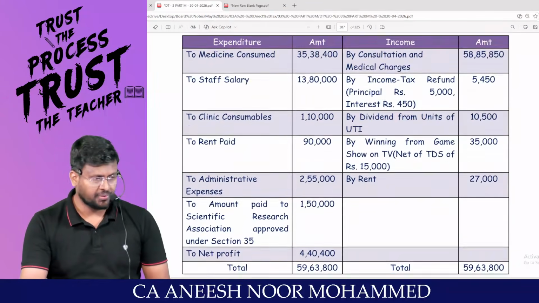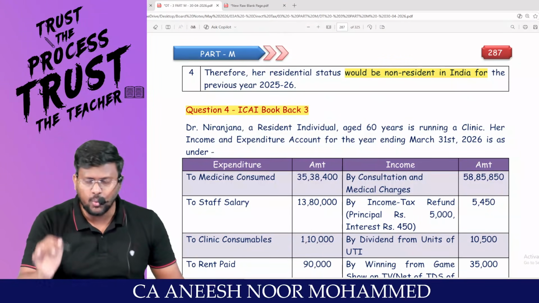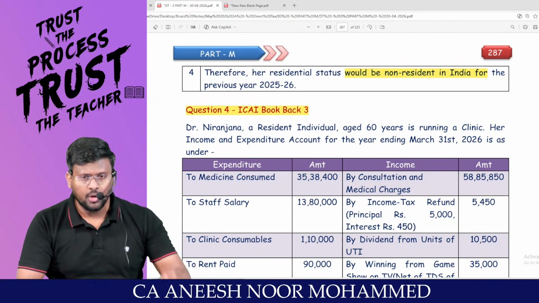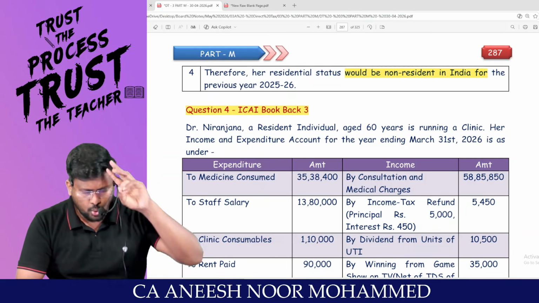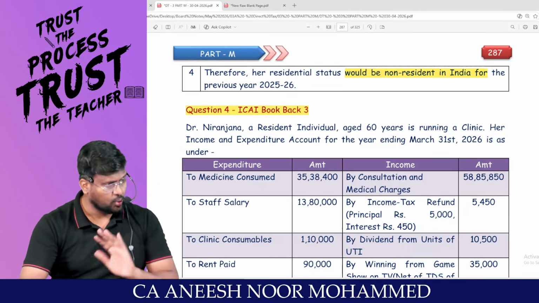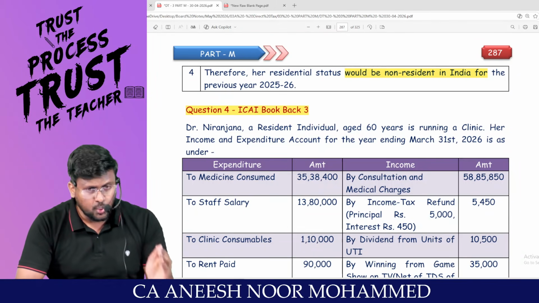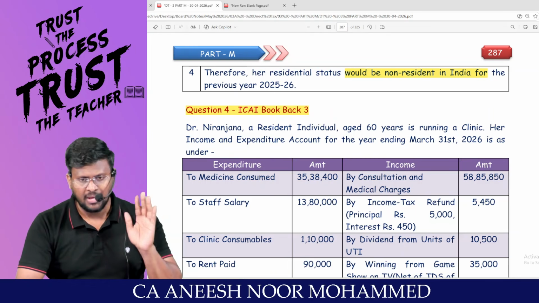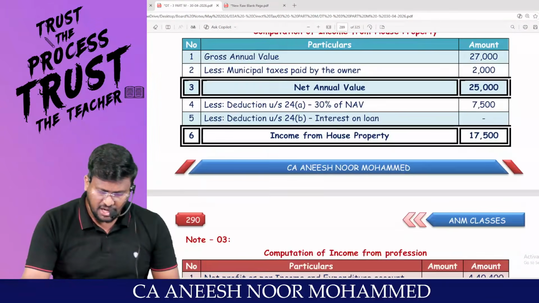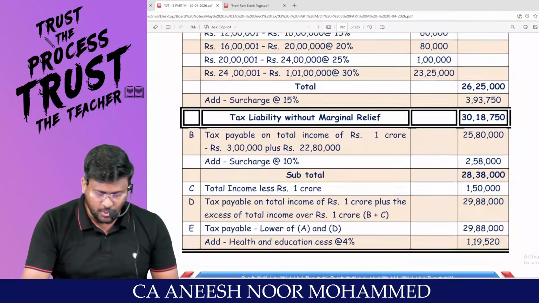Don't worry at all. Before I do, I request each and everyone listening to this lecture to do question number 1, question number 2, question number 3 on your own. You will be committing a lot of mistakes. Don't worry. Take all those mistakes as your lessons. Then only you really understand what tax is all about. And come back to me. I will be solving question number 4, a very important P&L question. This is an expected question like this you will be getting in examination.